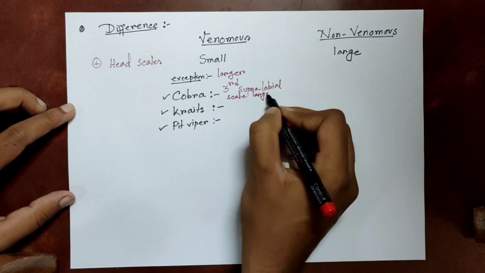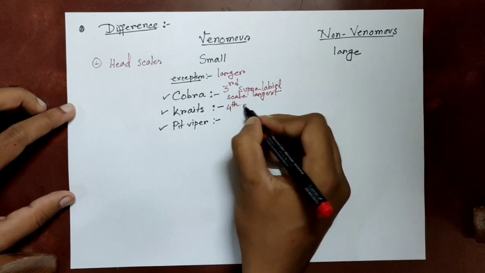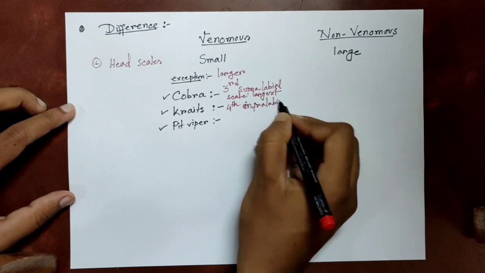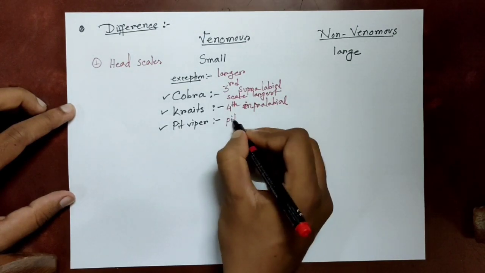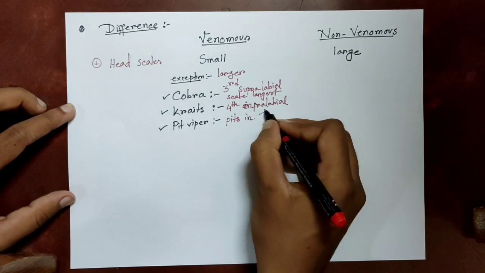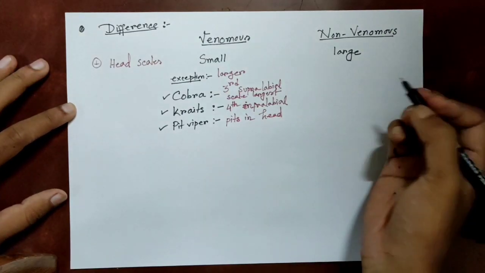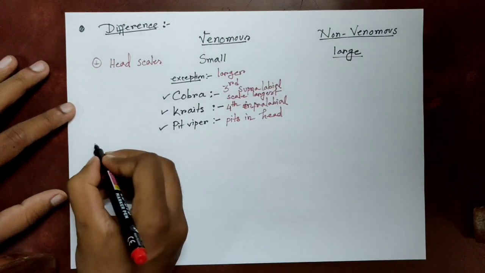In kraits, the fourth infralabial scale in the lower jaw is the largest. And in pit viper, there are several pits in the head, which is the identifying characteristic of pit viper. So these are the exceptions.